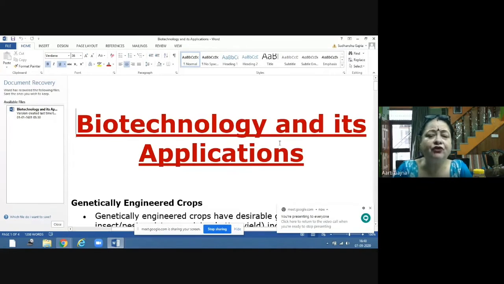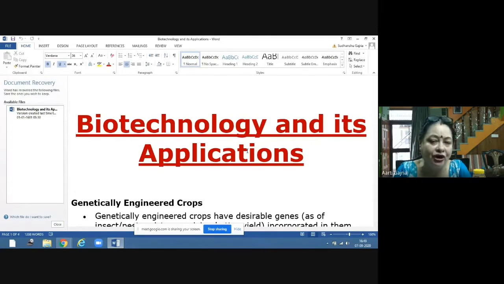Now, first of all, we should know what we are doing when we are altering the gene of any organism. That organism is called a genetically modified organism, because we have altered the genetic makeup of that organism.